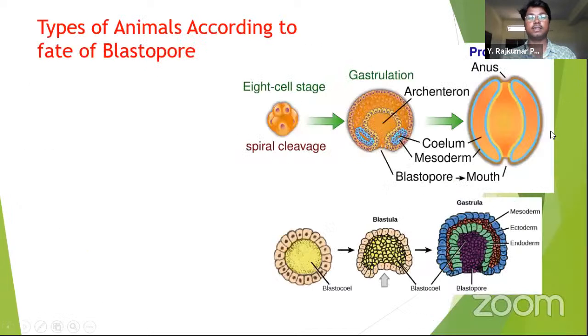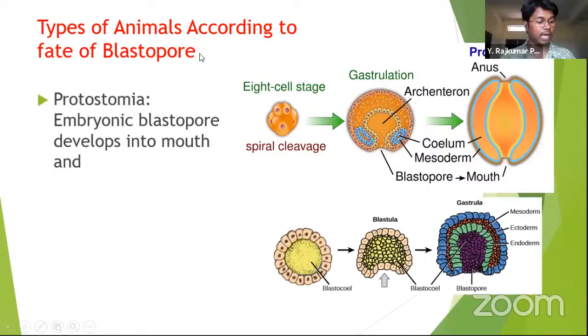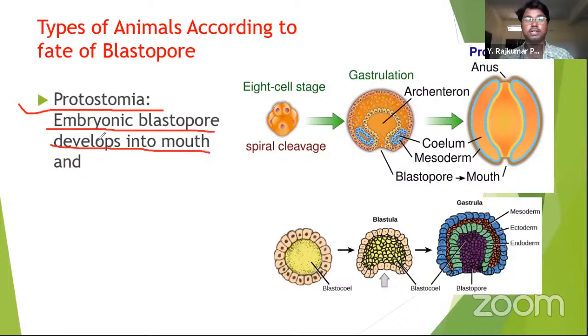Types according to the fate of blastopore. There are two kinds of animals according to the blastopore. The first is protostomia, which means the embryonic blastopore develops into the mouth. What is meant by blastopore? After fertilization, there will be formation of zygote, and zygote converts into morula.